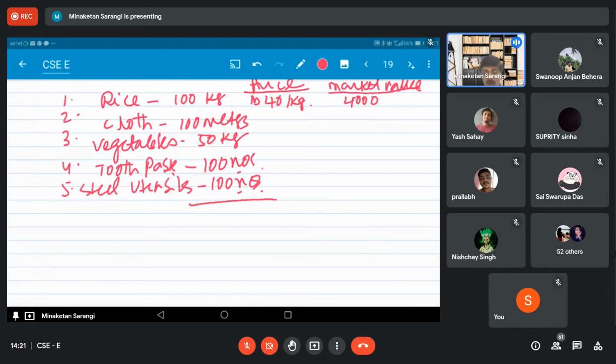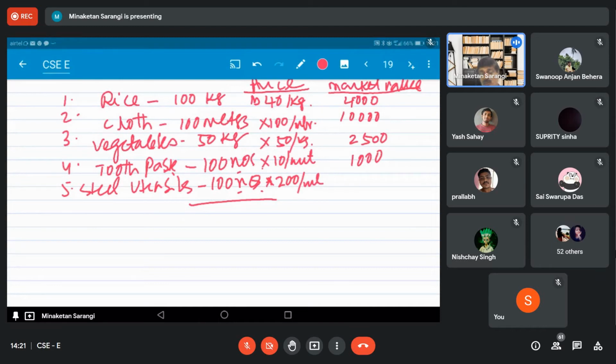Let us say cloth is 100 rupees per meter. What is the market value? This will be 10,000. Vegetables, let us say this is 50 rupees per kg. Market value 2,500. Toothpaste, let us say 10 rupees per unit. So we have 1,000. Steel utensils, let us say this is now 2,200 per unit. We have now 20,000.